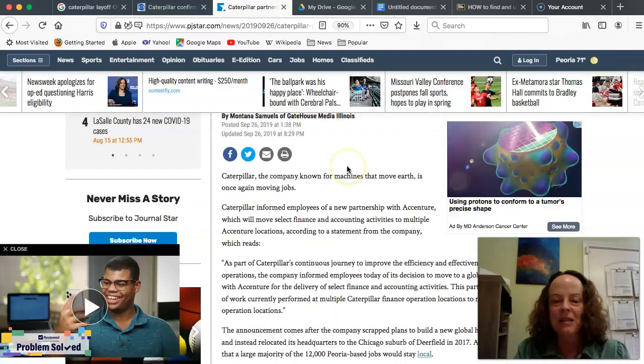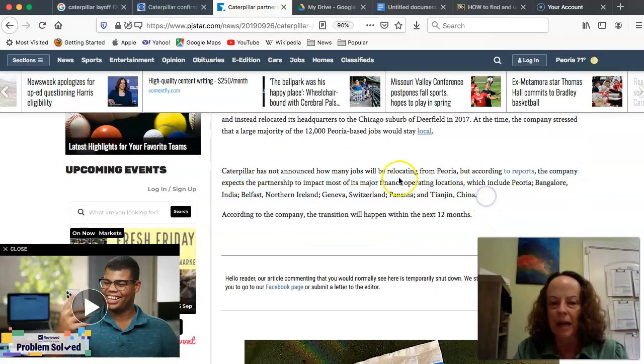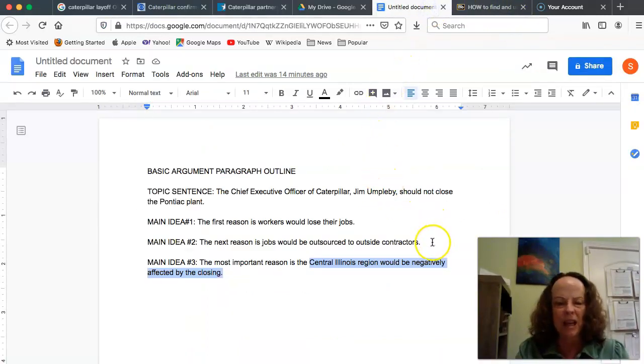So in this article, as I'm reading down, I like this part where they actually said, oh, they're not saying how many jobs they're going to get rid of. This was in 2019, but they actually did say, oh, but the company does expect. I love that quote, so I'm going to put my cursor at the end. I'm going to copy the whole thing, Control-C or right-click copy. I'm going to go into my document and just dump it in for right now.